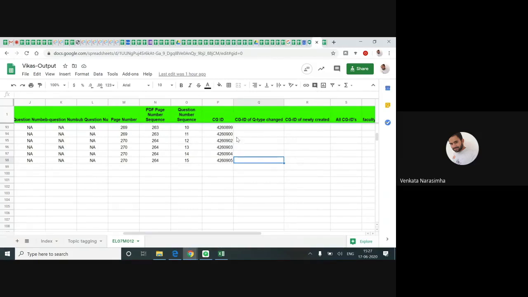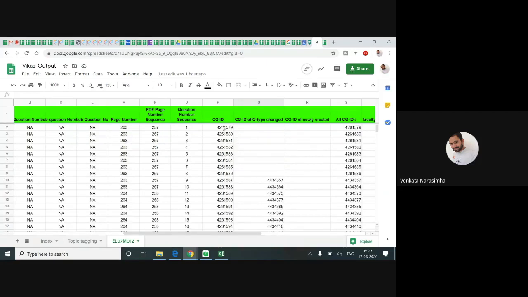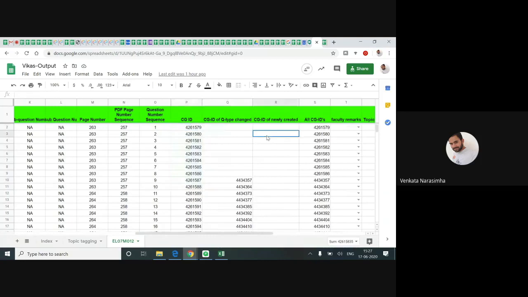Okay, you are supposed to look at the CGIDs. See, the CGIDs, the priorities are from newly created first, and question type changed second. Third is this is the existing CGID or old CGID. From R, if there is no CGID in R, you need to come to Q. If there is no CGID, then you need to come to P. Understand, right?